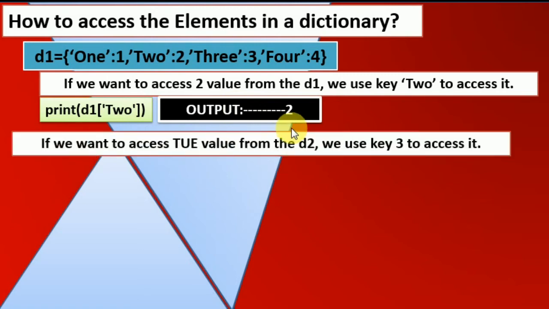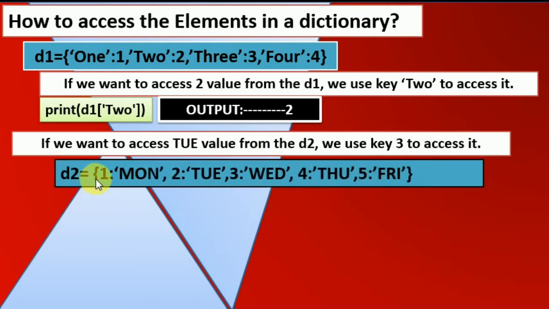The same way, if we want to access the Tuesday value, TUE, from D2, here 1, 2, 3, 4 are the numbers, and these are the keys, and Monday, Tuesday, Wednesday, Thursday, Friday are strings and are going to be the values. We want to access this Tuesday, and its key number is going to be 2. So what is the line going to be?